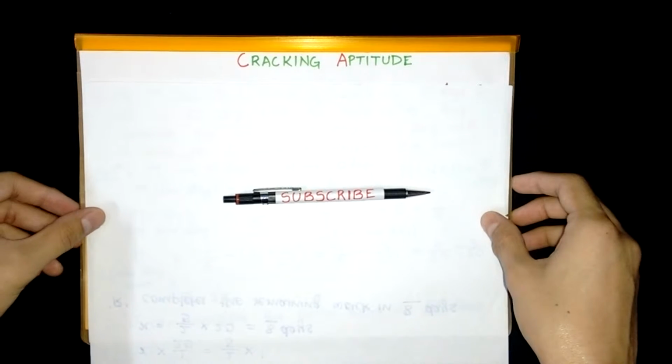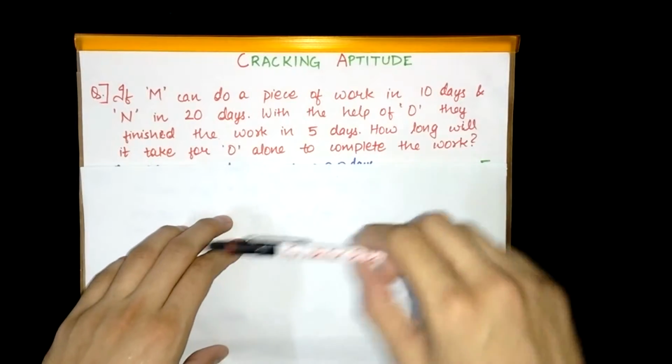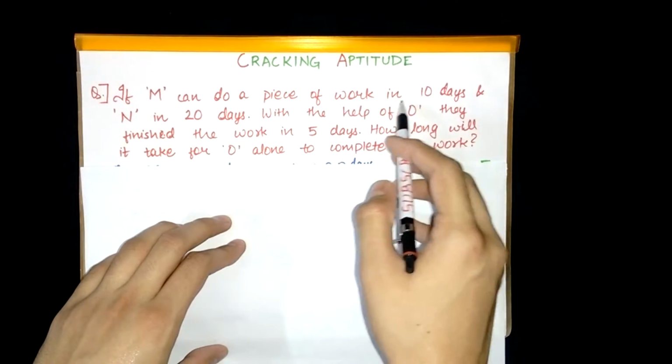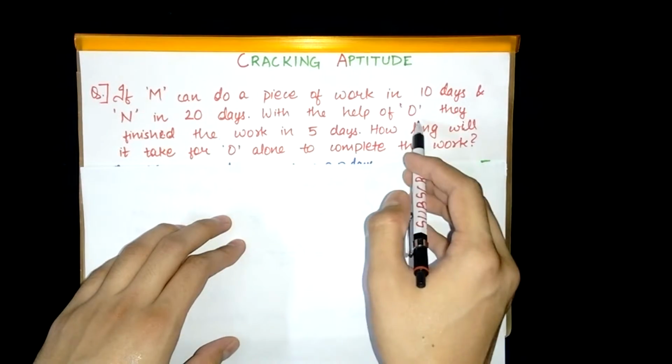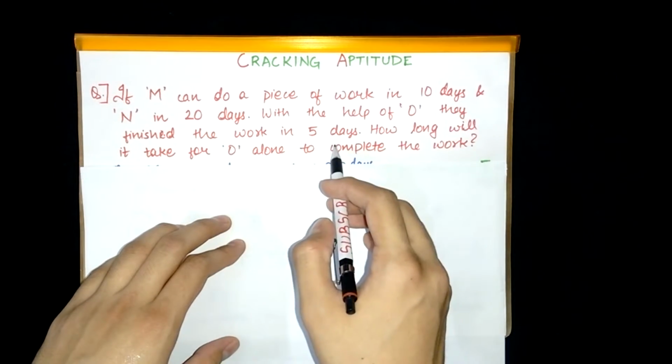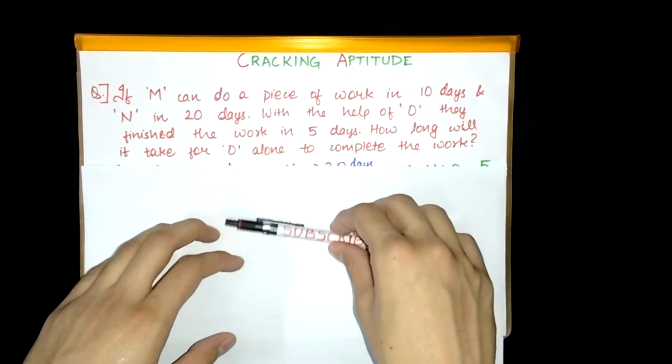So let's get started with today's topic by taking a question. The question is, if M can do a piece of work in 10 days, N in 20 days, and with the help of O they finish the work in 5 days, then how long will it take for O alone to complete the entire work?